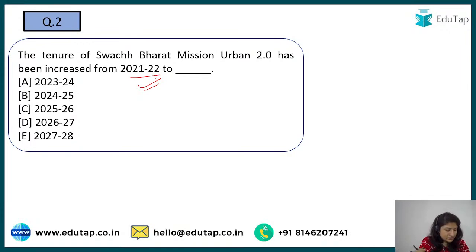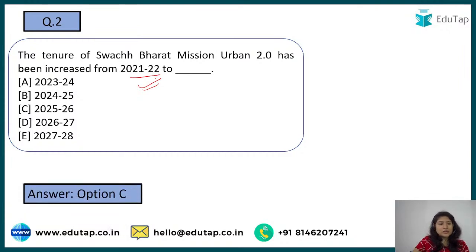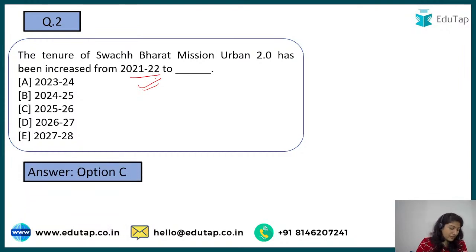So this has been extended. Madhur is the first one to say option number B. Yes, option number B. Then we have Megha saying C. Yes, C is the right answer and not option number B.